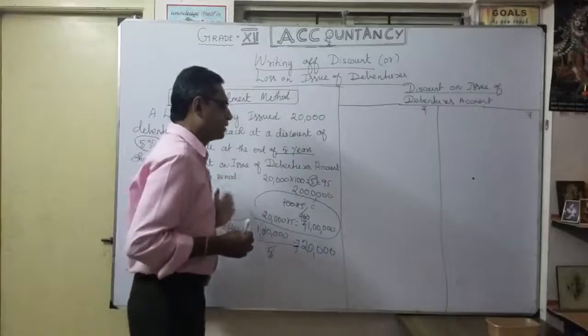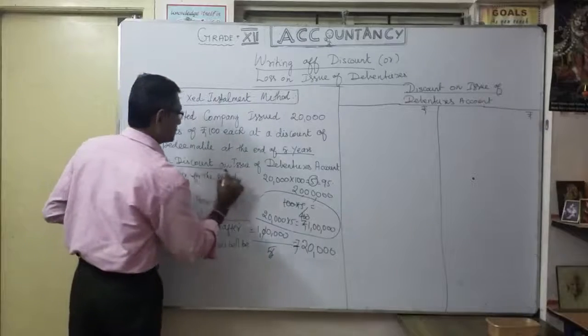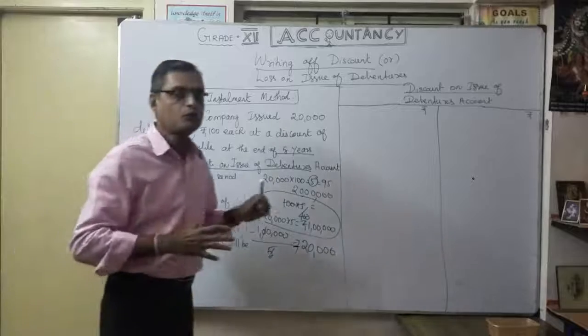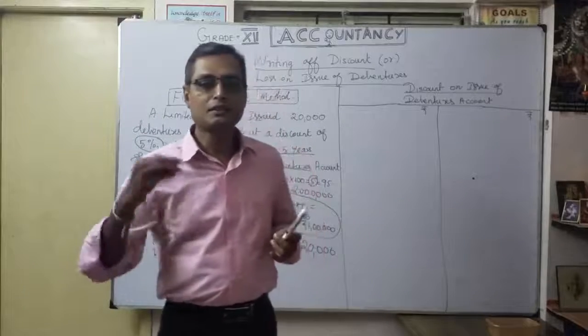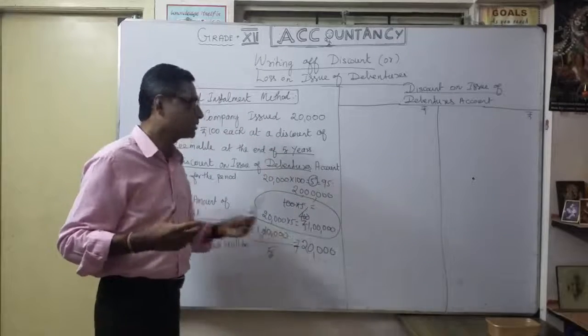Now the question: show the discount on issue of debentures account in the ledger for the period. You already know what a journal entry is. Discount on issue of debentures account is debited, because they are losing 1 lakh.